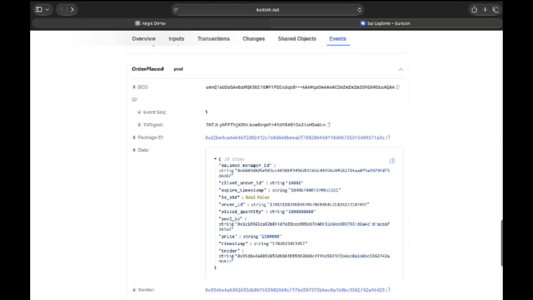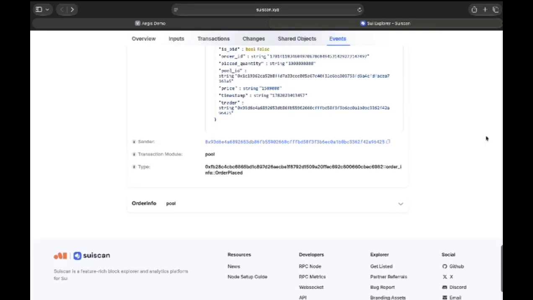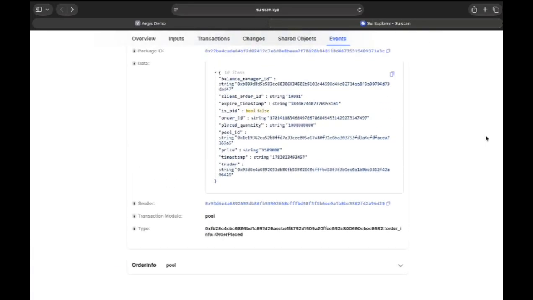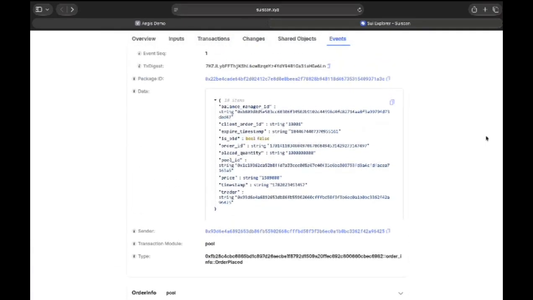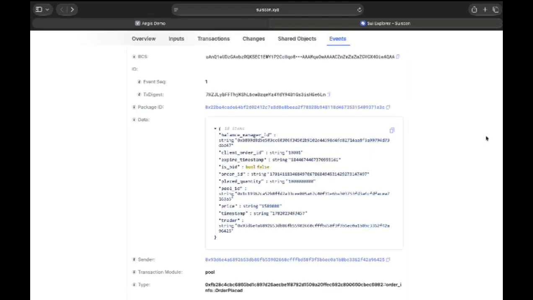The placed quantity is 1 billion. That is 1 SUI in MIST, which is the smallest unit on Sui, the same way Wei is to Ethereum. And the key thing here is this entire transaction contains just one programmable transaction block. All child orders, one block, one signature, one atomic settlement. Either everything lands or nothing does. That is the execution guarantee Aegis provides.